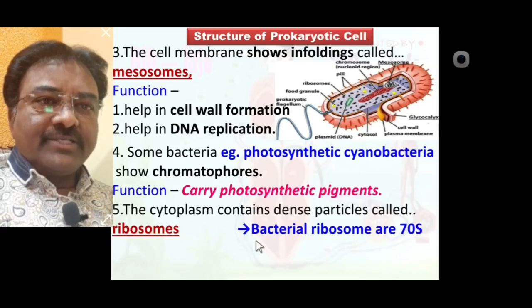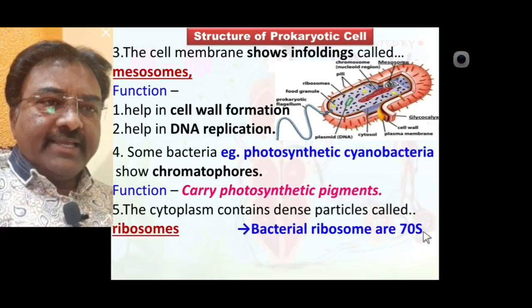Most of the time this question is asked: which type of ribosome is present in a bacterial cell? 70S type.